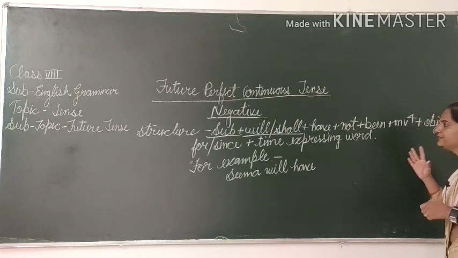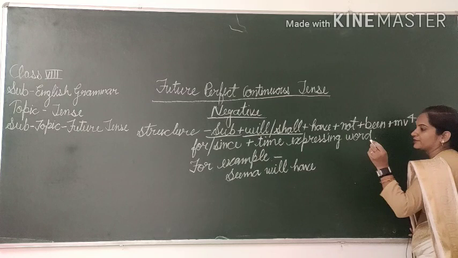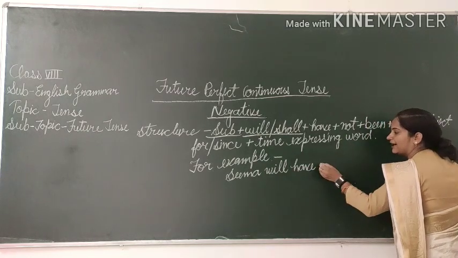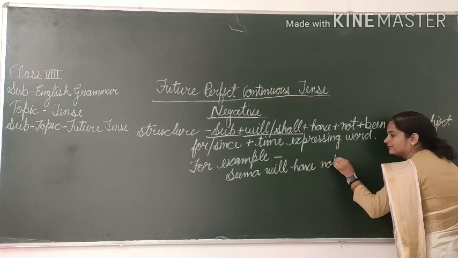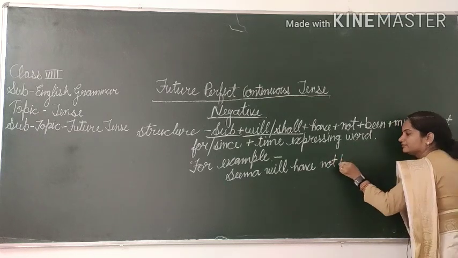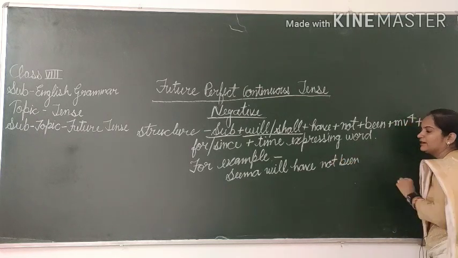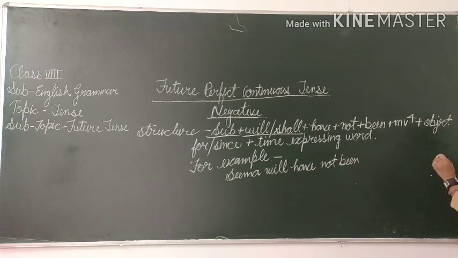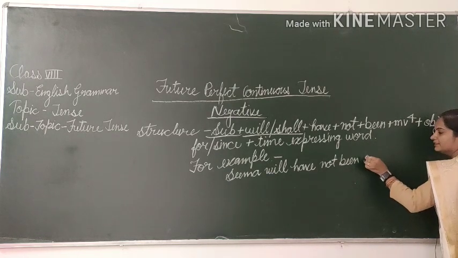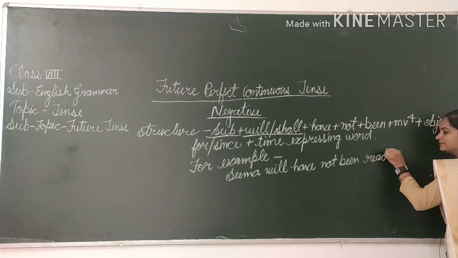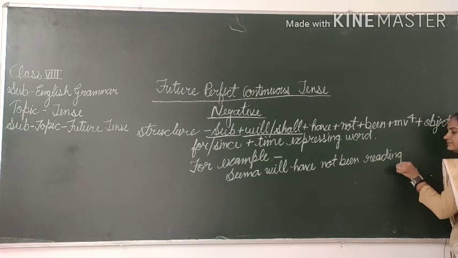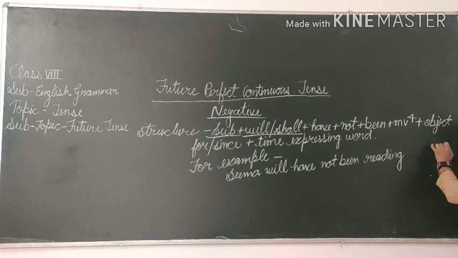Have और been के बीच में हम not लगाएंगे नेगेटिव सेंटेंस में. Seema will have not been reading. Then take object according to your MB4. A book. Seema will not have reading a book.